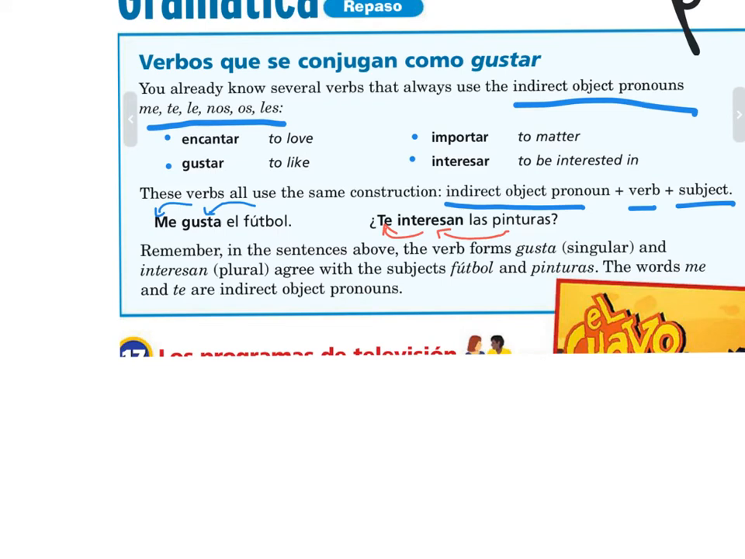So when you form these sentences, you'll either use the singular like gusta or the plural like interesan. And you have to make them agree with the subject. So fútbol, because it's singular, I conjugate gusta. And pinturas, because it's plural, I conjugate interesan. And then the me and the te that are at the front of the sentence are just indirect object pronouns to answer the question who. Well, football is pleasing to who? Oh, to me. Well, these paintings are interesting to who? To you.